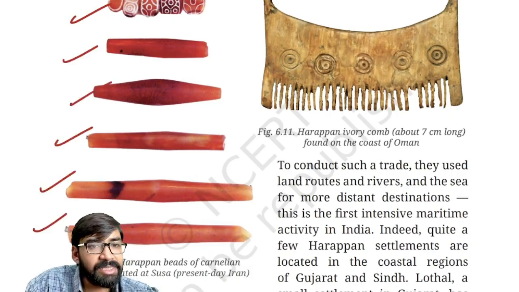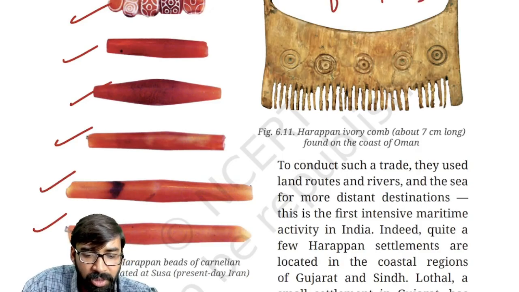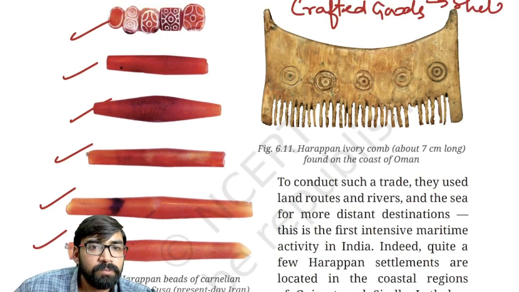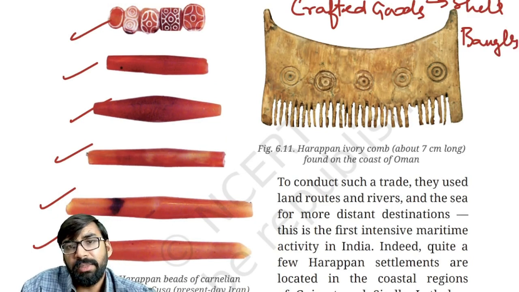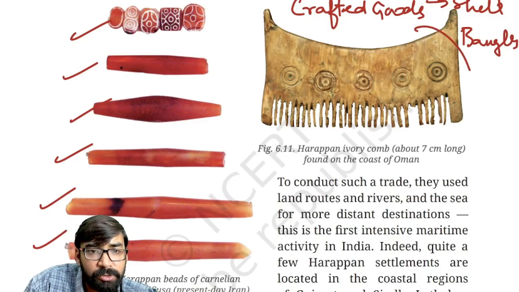Fine. Then the second important thing was crafted goods. Crafted goods like shell bangles.